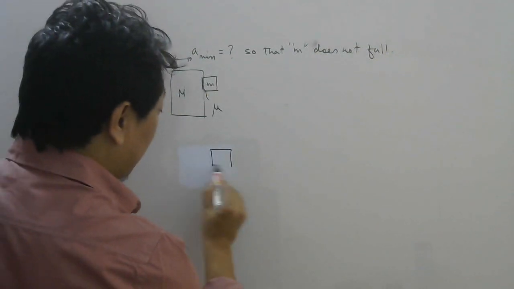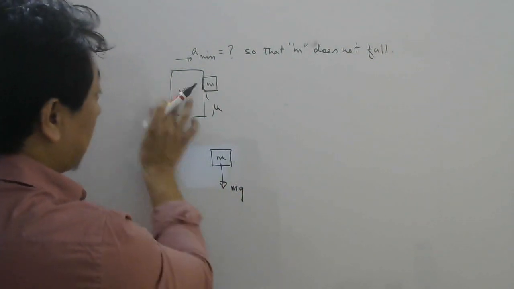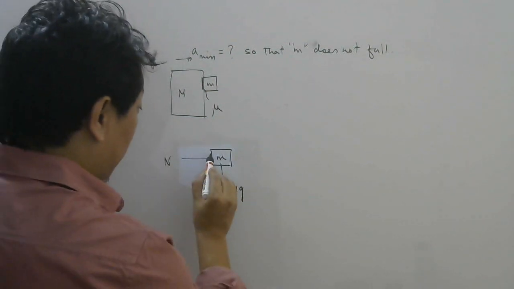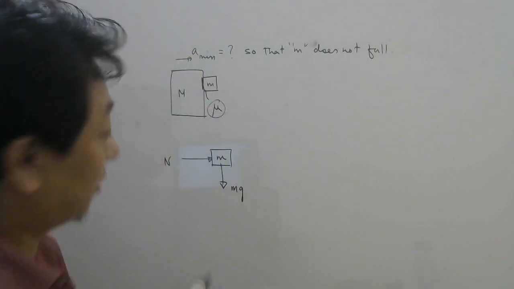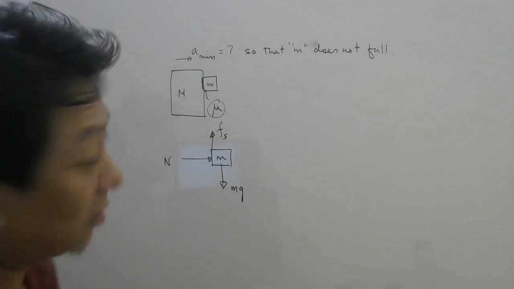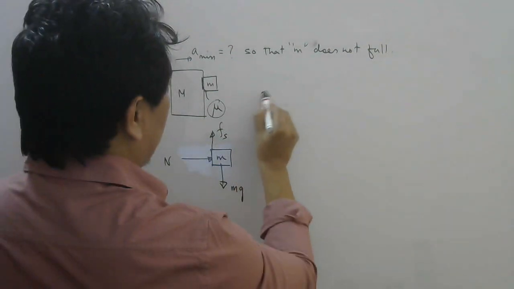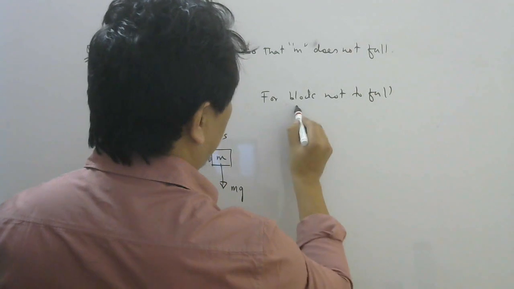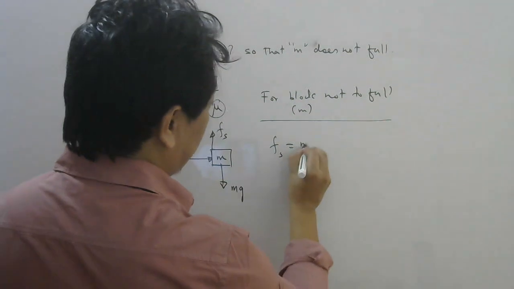So let's see why this block is not falling down. Let's draw the free body diagram of this block, small m. So one is the gravitational force mg, and this capital M is pushing small m this side, normal. Now, if this block is not falling, then this surface here should have some friction, and they have given the coefficient of friction. So here there should be a static friction to keep this body at rest with respect to this block, meaning they should move together. Now for the block not to fall, which block? Small m block with mass small m, friction should balance mg.